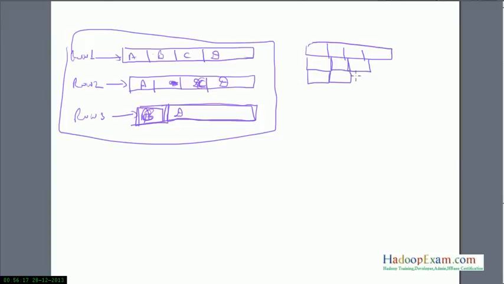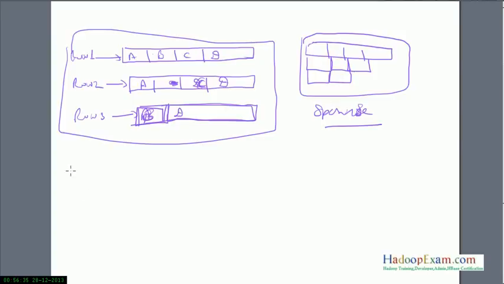So finally this is your storage. This is called a sparse table, where some data exists in between and some data is not there in between. This kind of model is also well supported in HBase.